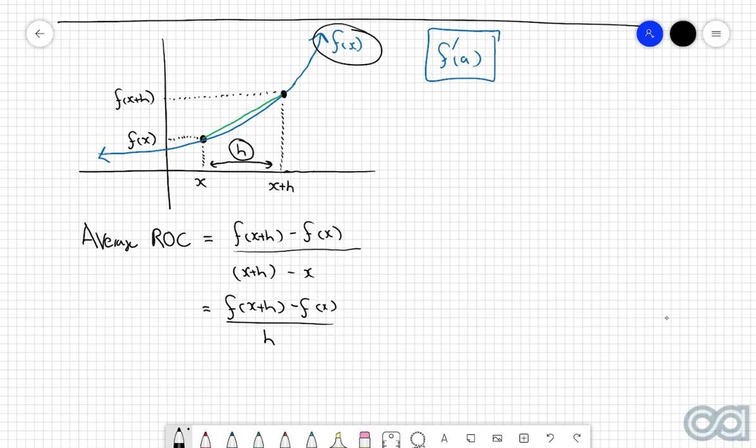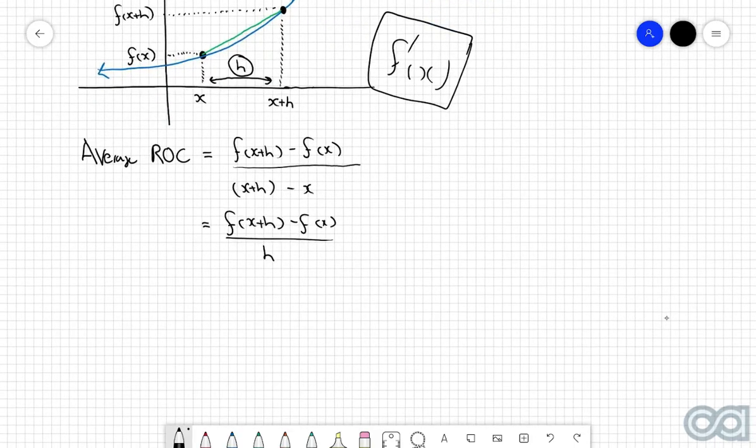In fact, the smaller the value of h, the more accurate our approximation is going to be to the true value of f dash of x, which is exactly what we're trying to figure out. So what we can say is that f dash of x is going to be the limit as h approaches 0, or in other words, as h gets smaller and smaller and smaller, of this equation up here, which was the gradient function.